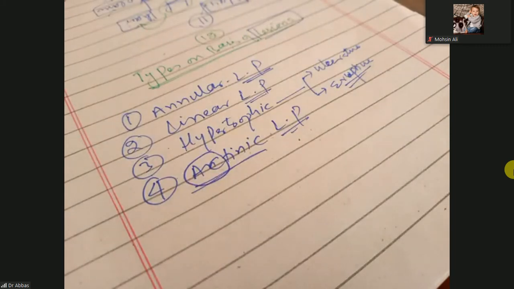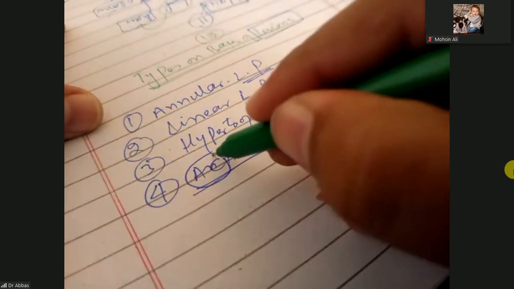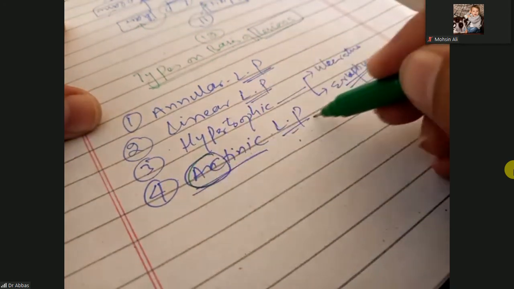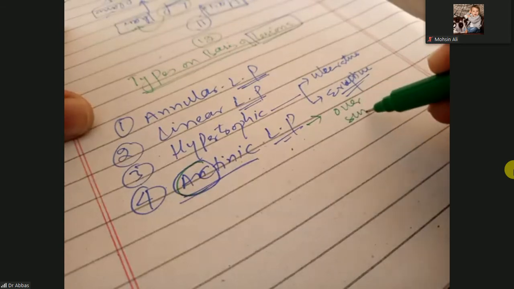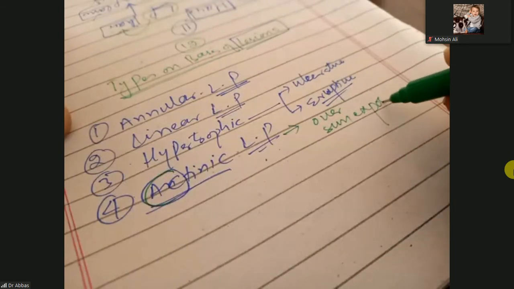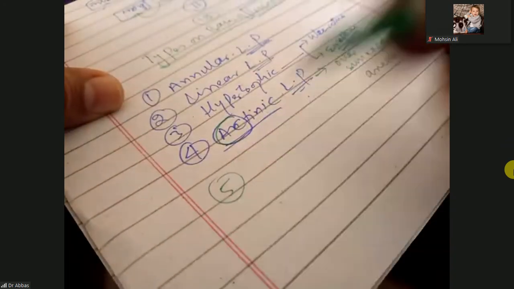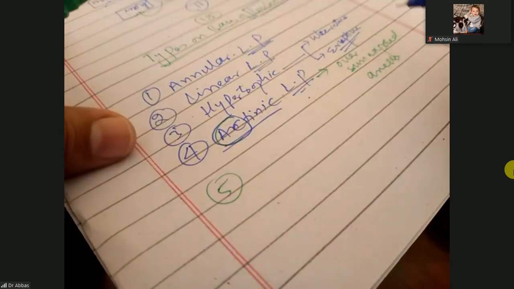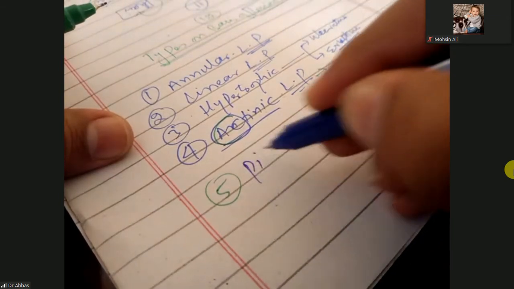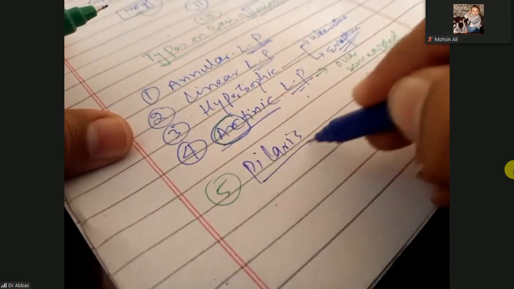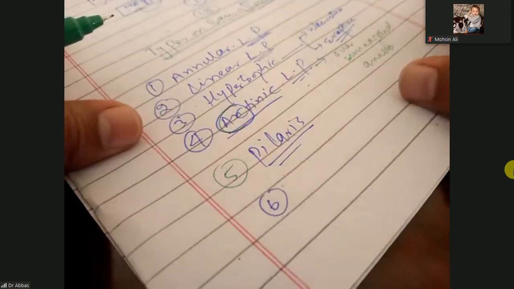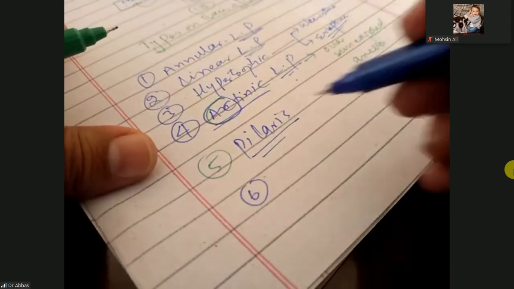It means that it will occur over the sun exposed areas. Fifth one, there could be lichen planus pilaris. Sixth one, lichen planus pigmentosus.